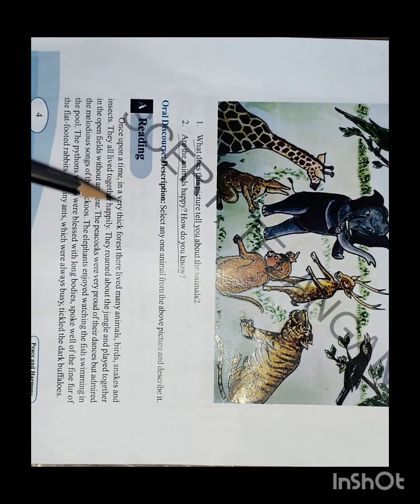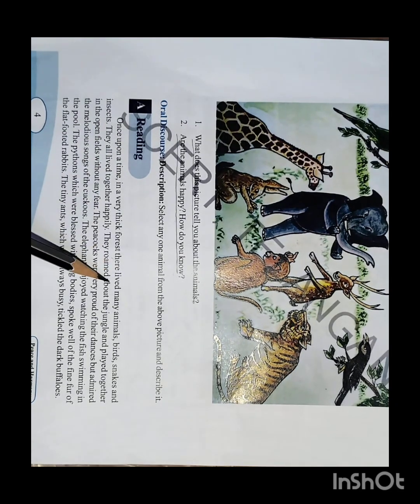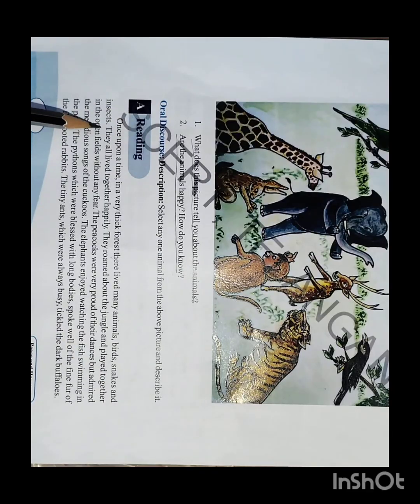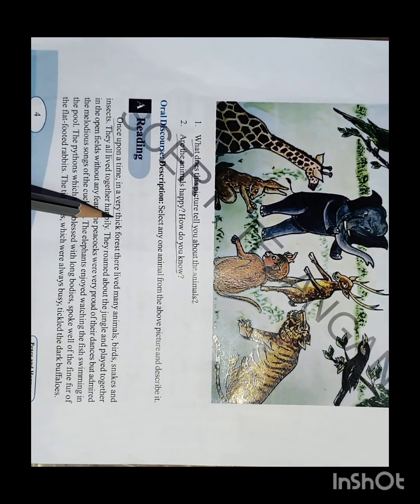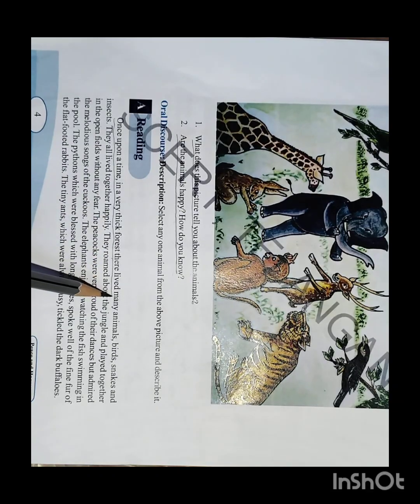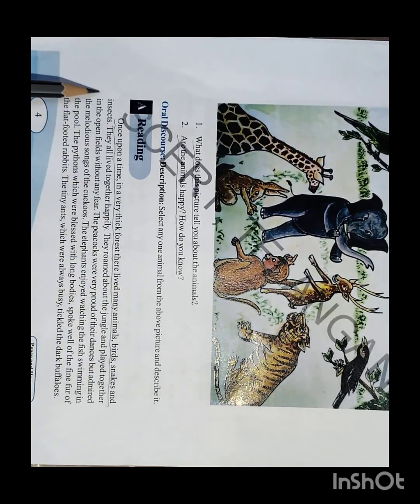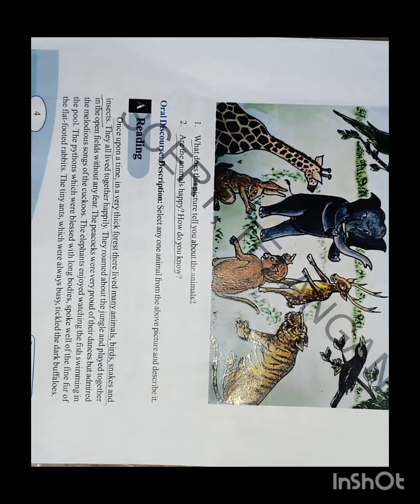Once upon a time, in a very thick forest, there lived many animals, birds, snakes, and insects. In one of the very thick forests, there are many animals. What are those animals?